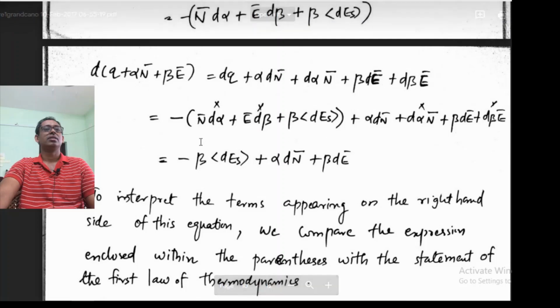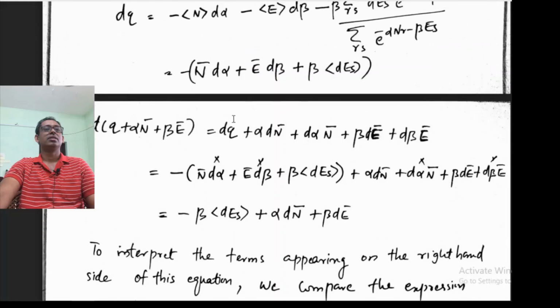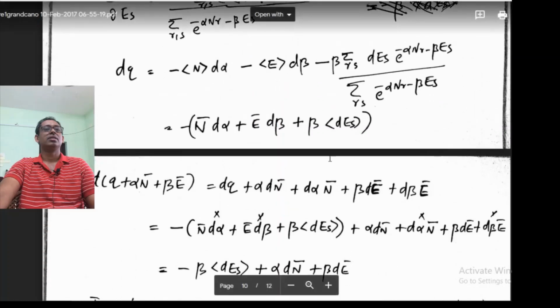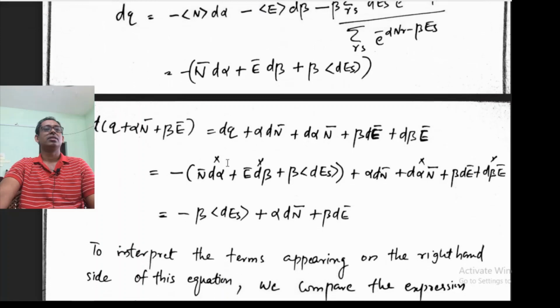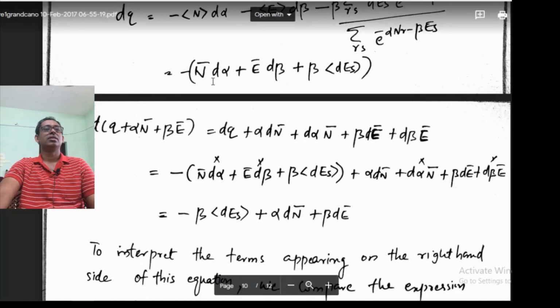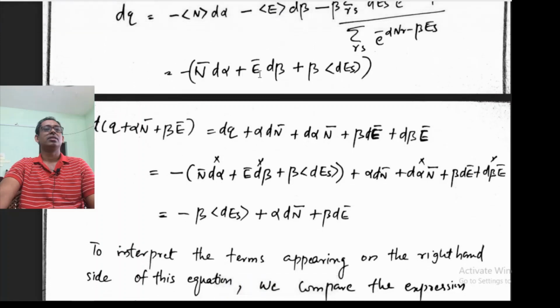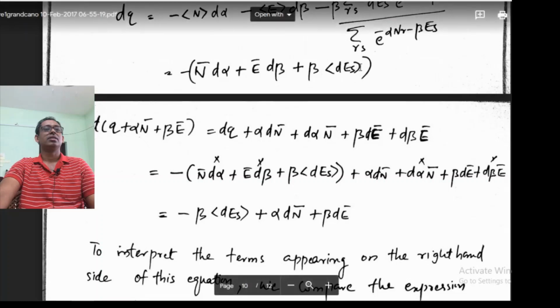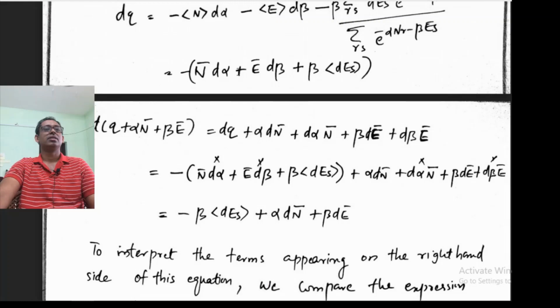Then for this dQ, I have already found out what dQ is. For dQ, I am substituting this: minus N bar d alpha minus E bar d beta plus beta, the average value of dEs, that I am substituting here.